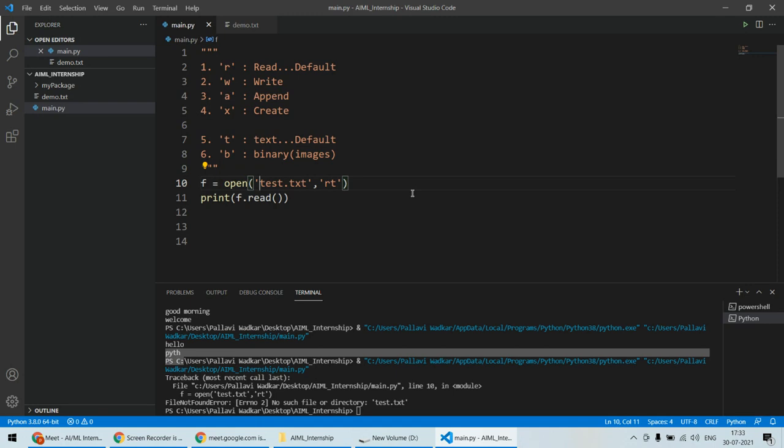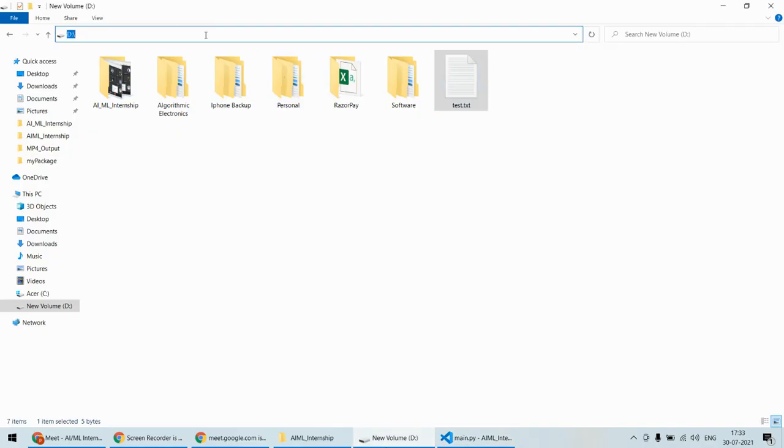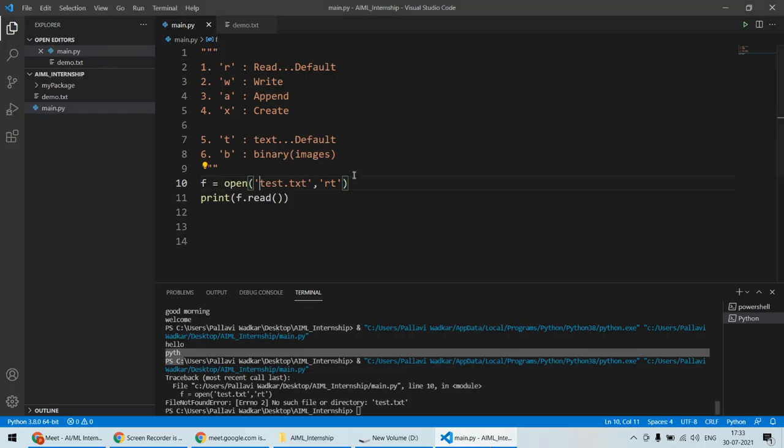In that case you will have to provide the complete path for this particular file. You can simply copy this path from here, that is D, and come over here and paste your path, and here you'll have to specify a double slash. Because backslash t is again a special character like backslash n, it's a tab. So here you need to specify a double slash, as you are loading from some different directory. Now you will be able to read that file and print the content of that file.